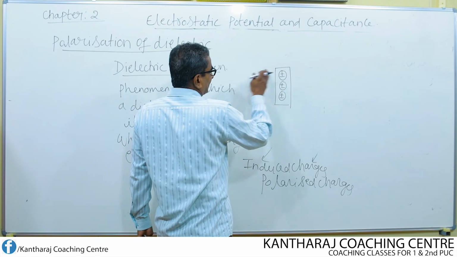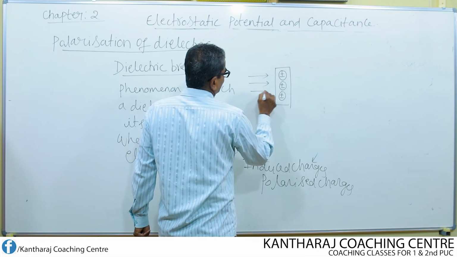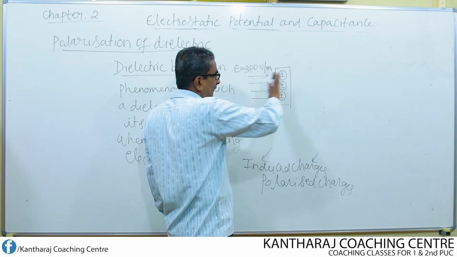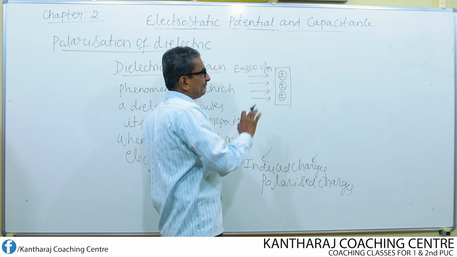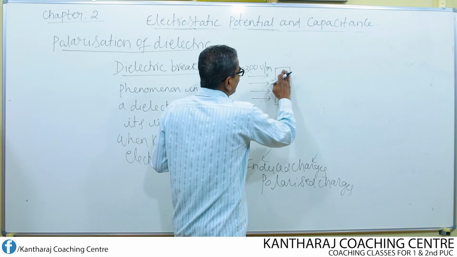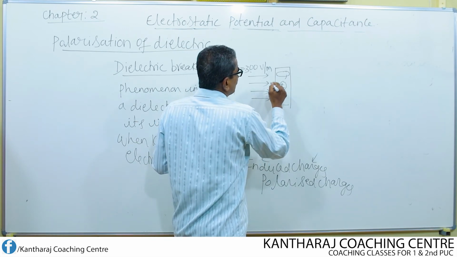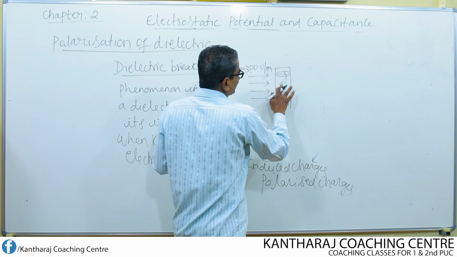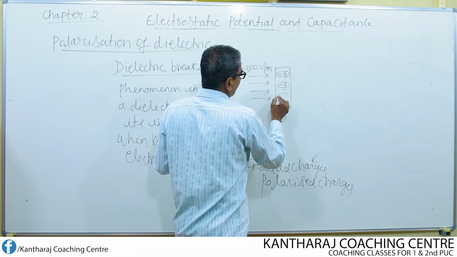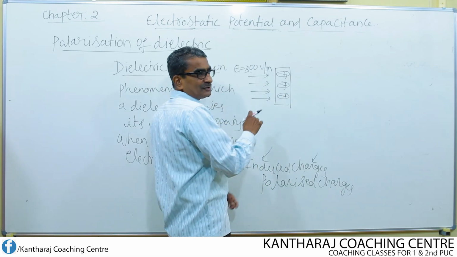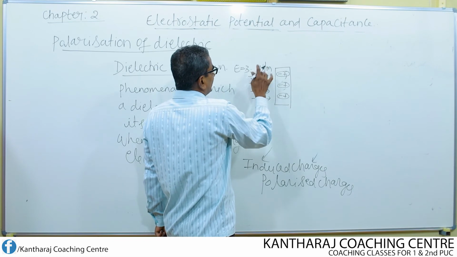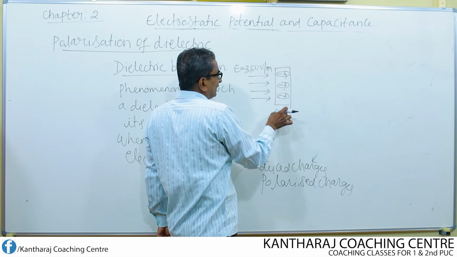If I apply an electric field here from this side, suppose I apply 300 volt per meter of electric field, then the positive and negative charge may get separated like this. Okay. Suppose now I apply 350, still it remains as it is.